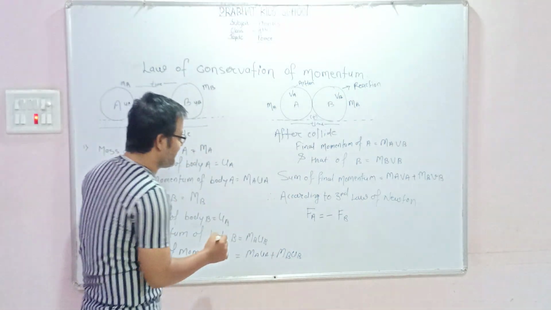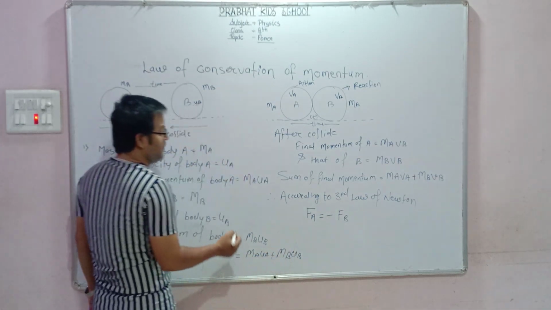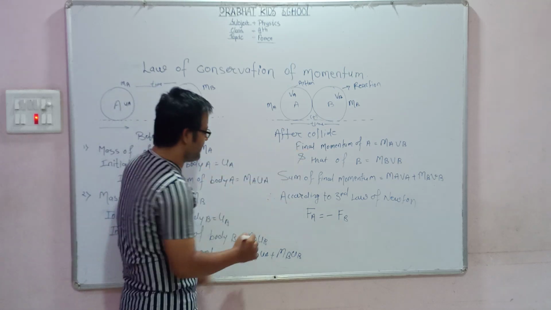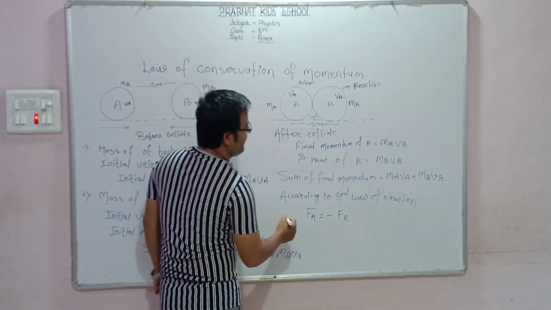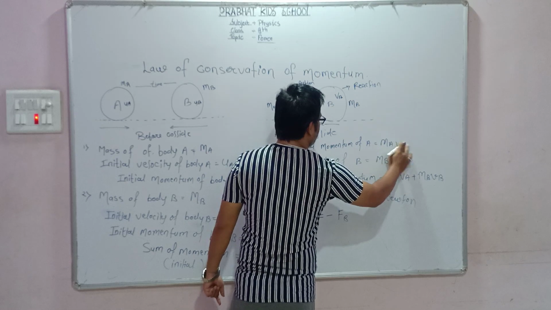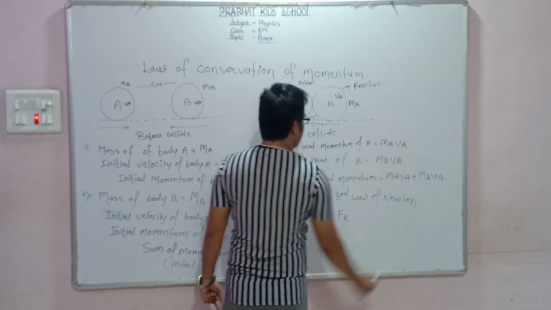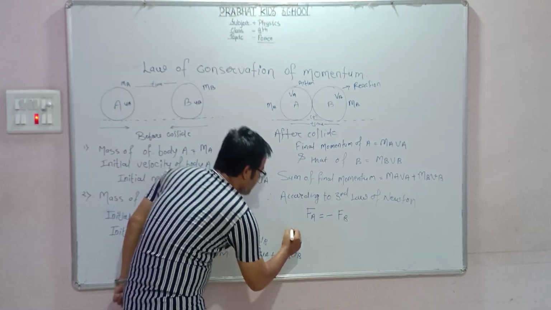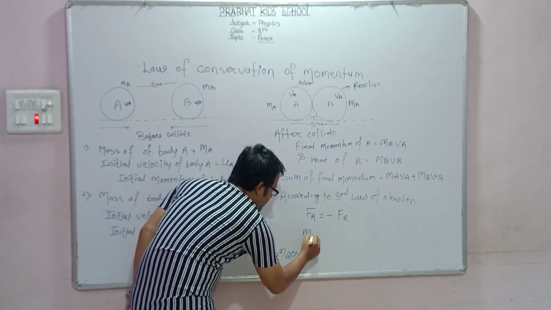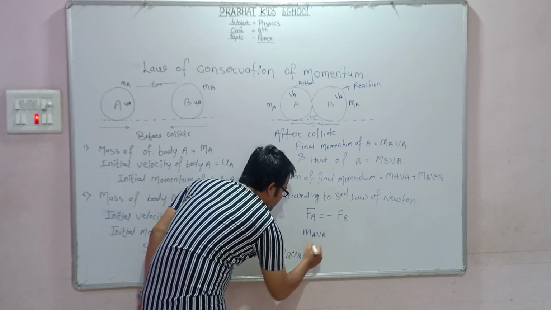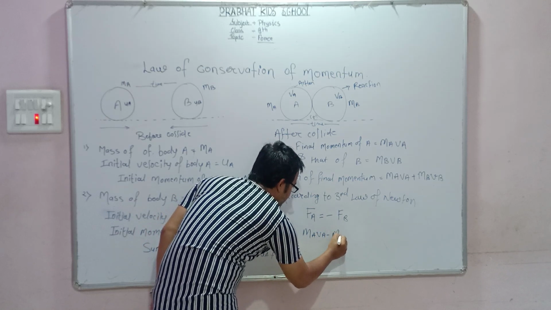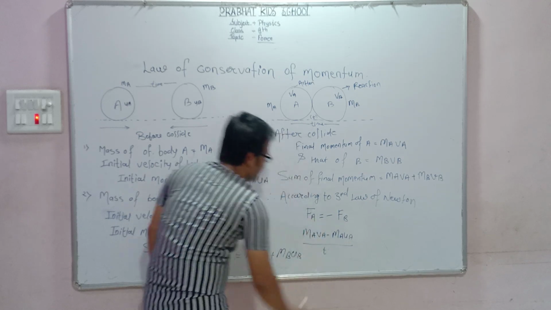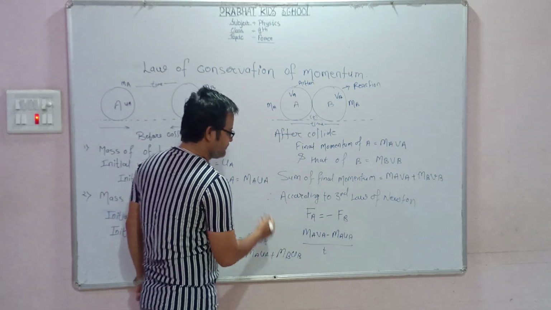So the force exerted by A is the final momentum of A minus the initial momentum of A. The final momentum of A is MAVA, so here MAVA minus MAUA upon time T. This is the force exerted by body A.